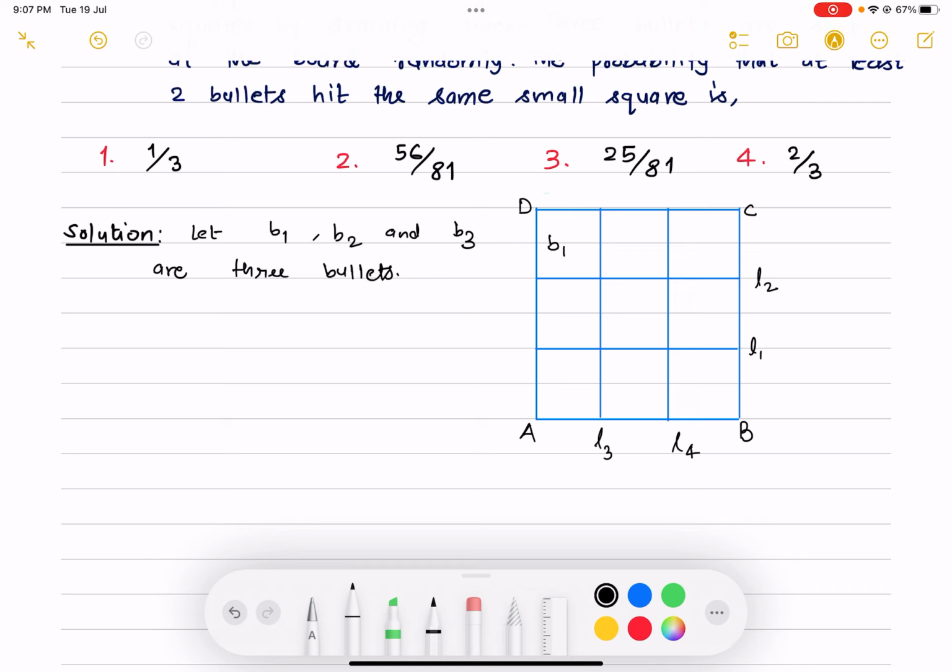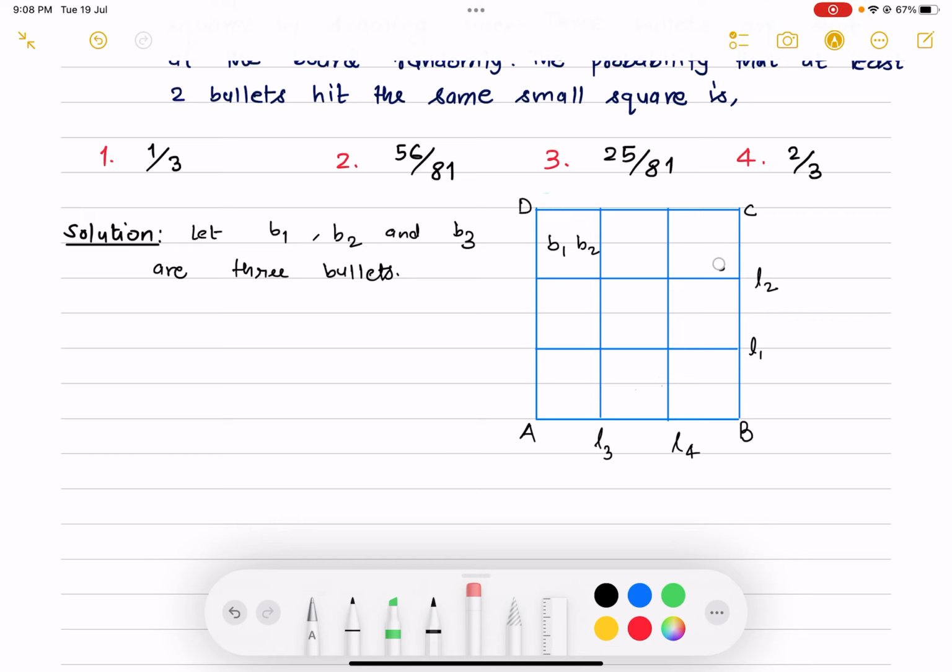So suppose B1, B2 hit in that box, and B3 can hit in all the remaining 8 boxes. And another choice may be that all the 3 bullets can hit into the same box, same square. Okay, so we want to find the probability of this event happening.